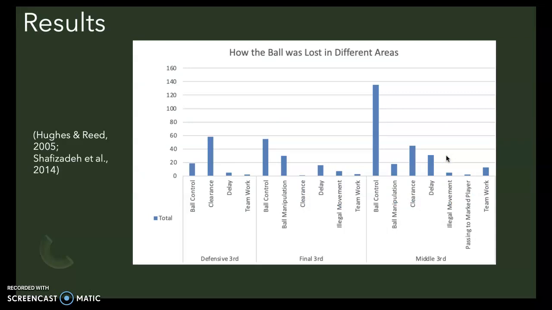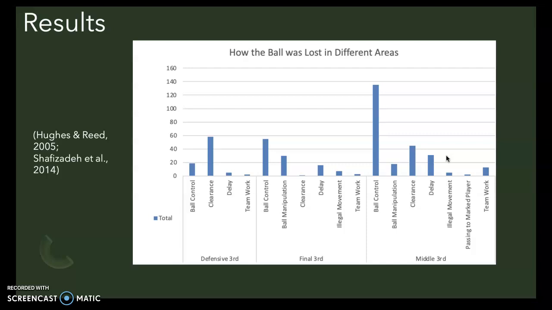Adding to the last set of data, this one shows the pitch areas and how perturbations occurred. This helps to give a clearer insight, as it shows the majority of where and how breakdown of play occurred. Ball control being the most prevalent in the middle third only aids to the conclusion that transition out of defence through midfield is a weakness for this team.